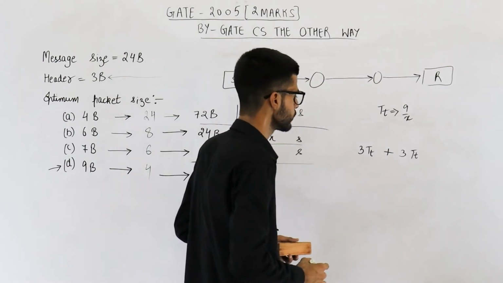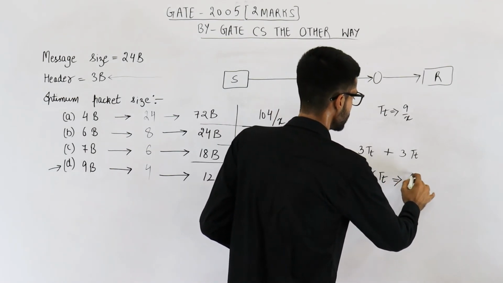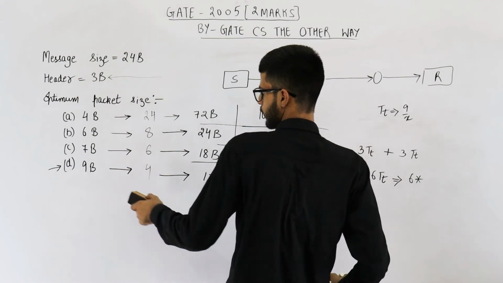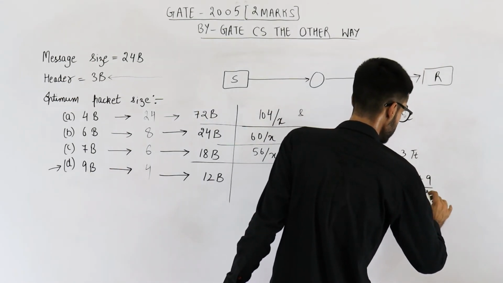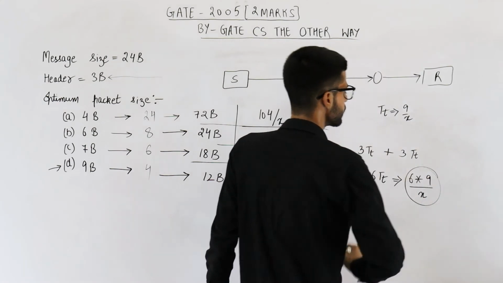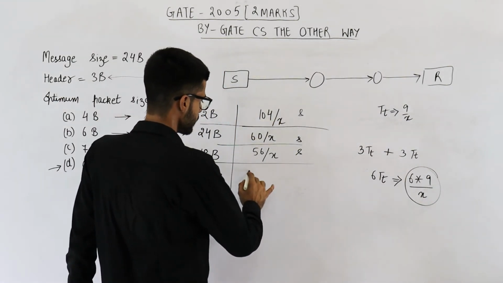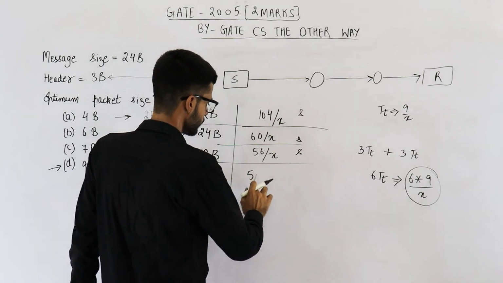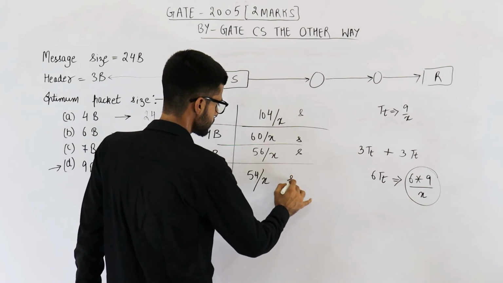Okay. So this will become 6 into transmission time. So it is 6 into packet size 9 divided by bandwidth x. So this will be 9 6s are 54. 54 divided by x seconds.